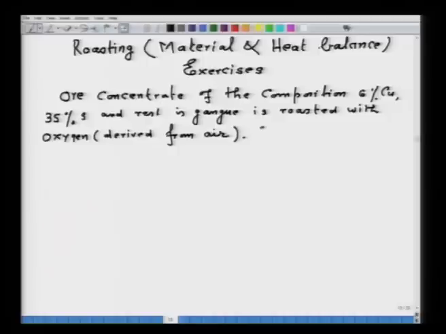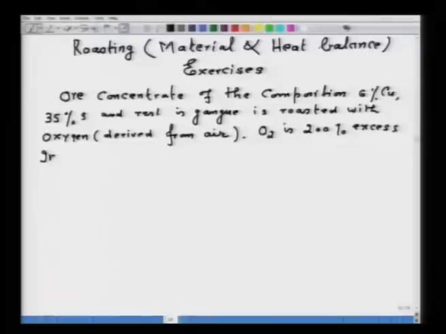Here, oxygen is 200% excess. This means we are using 300% theoretical air for the roasting process.